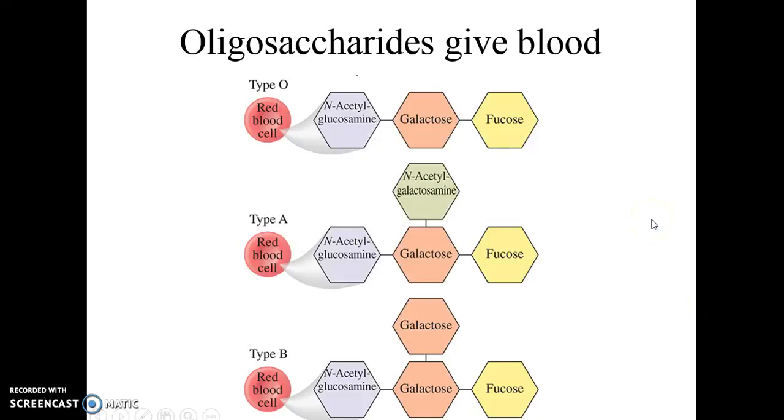Remember, oligosaccharides are just a few monosaccharides attached to each other. There are oligosaccharides that determine what type of blood you have. If you have type O blood, you've got 3 monosaccharides attached together, right there. If it's type A, you've got 4 of them attached together. Type B, there's 4. And you can see they're very similar, but they're slight modifications. But that slight modification is what would cause an immune response if you had the wrong type of blood given to you.